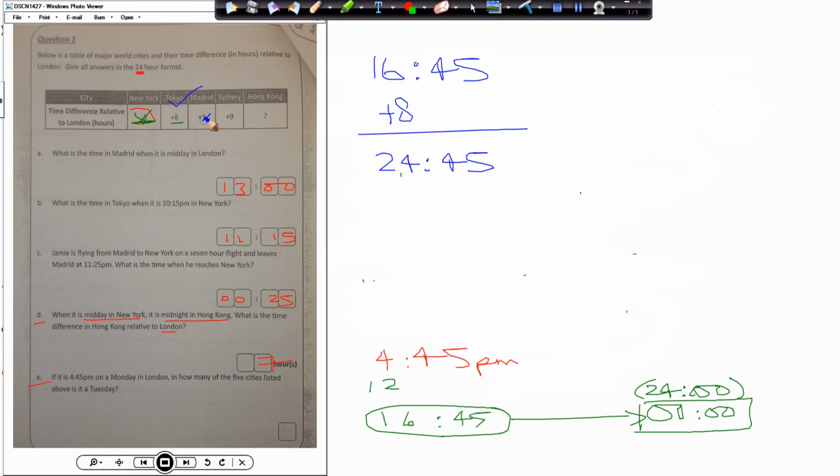Madrid won't be in the next day. Sydney will definitely be in the next day because that's more than this. And what was Hong Kong? How much was it? 7 hours ahead. That one won't be in the next day. So how many of them will it be? That will be 2, and that is the end of that particular question.